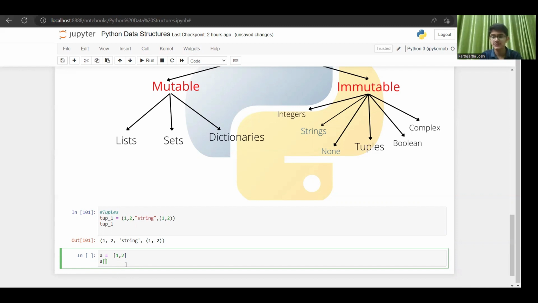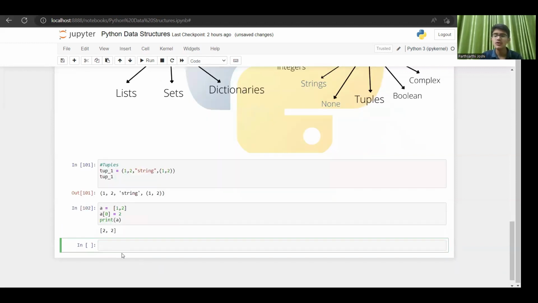Suppose at the 0th index, I am having 1. So suppose I want to write the 2 only. I want to replace this 1 by 2. So I'll write a[0] and then I can put an equal to and I can just write 2, right? Simple. And if I run it and print a, now if you see it has come 2, 2. And you can also extend the list.